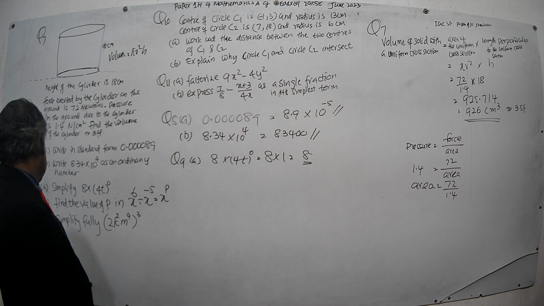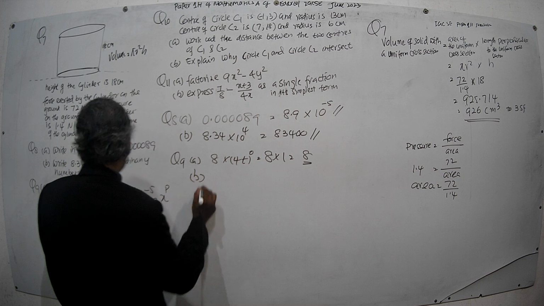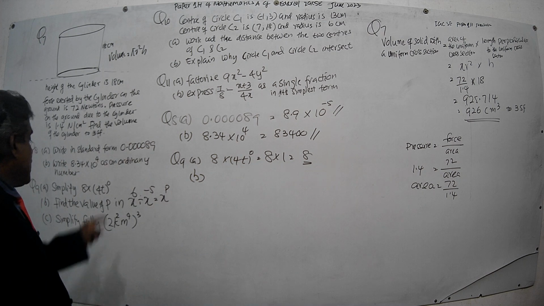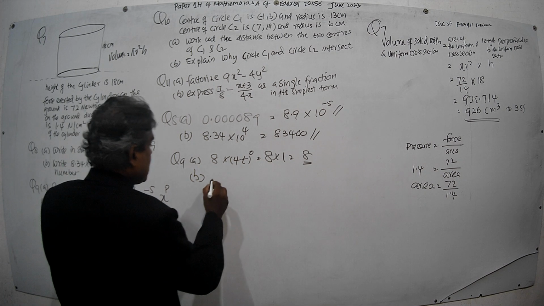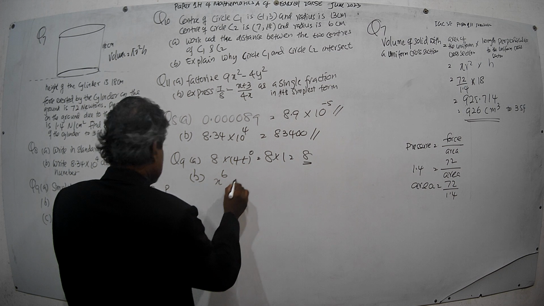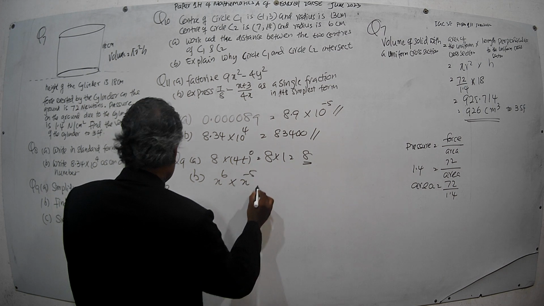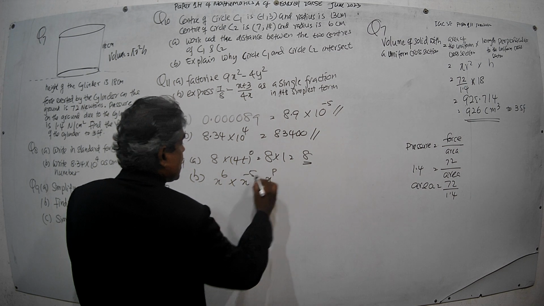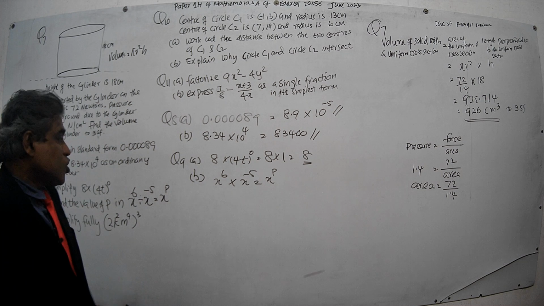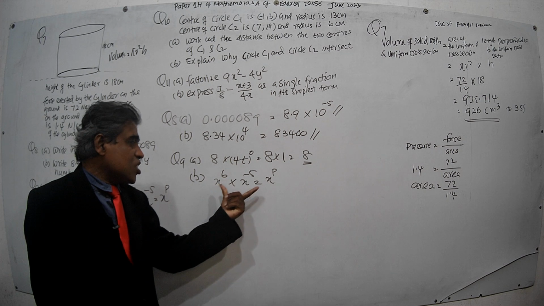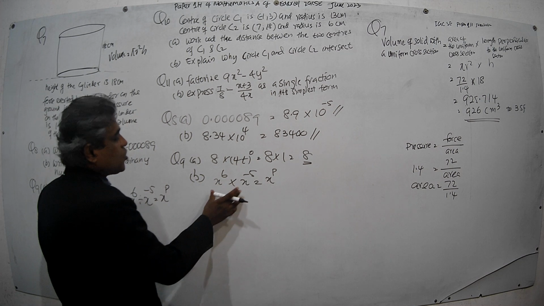Then B, they ask, find the value of p in this one. They have given x to the power 6 into x to the power minus 5 equals x to the power p. Here, this is a statement of multiplying indices. Now, when you multiply indices, powers are added.